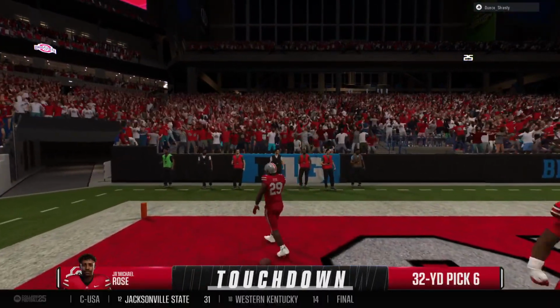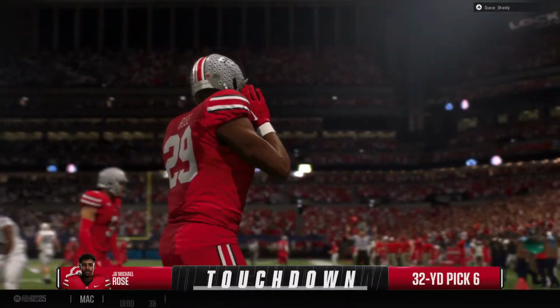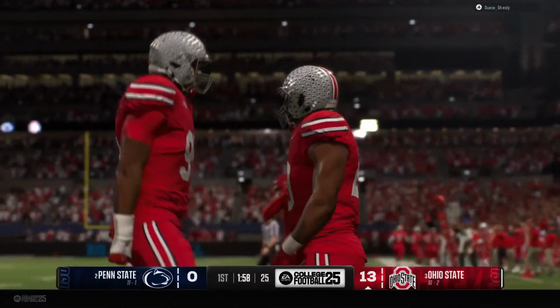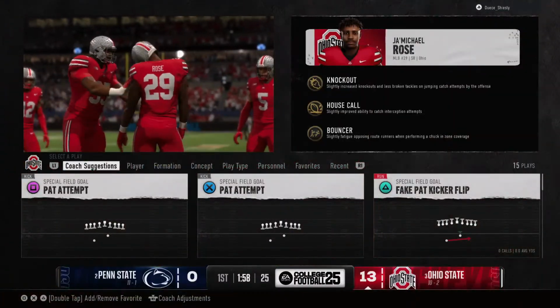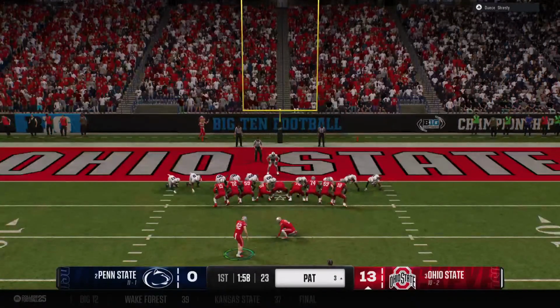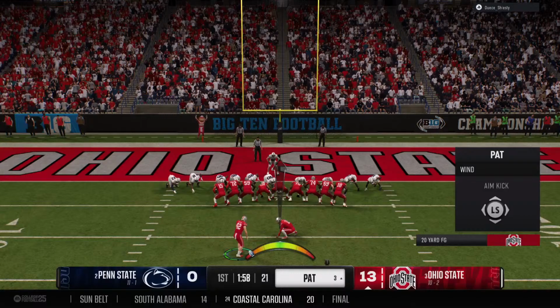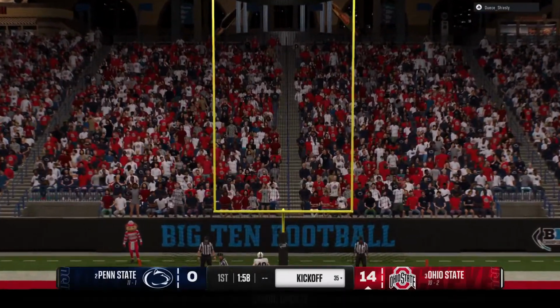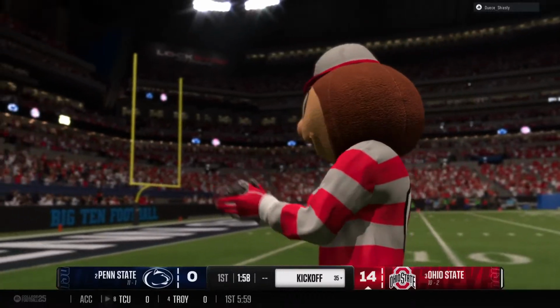Touchdown, Ohio State. Chris, I thought after he tipped that ball in the air, that thing was going to be an incompletion. That would have been a great play, but instead, he didn't give up on it. Comes down with the interception and then shows you how athletic he is by taking it all the way back for a touchdown. How about that? The extra point is good, and they stretch the lead a little bit more.